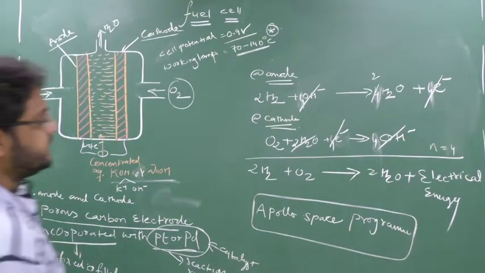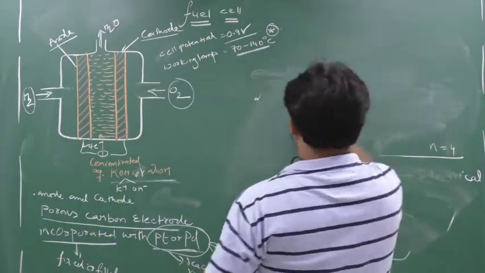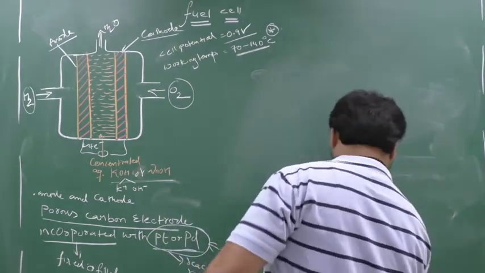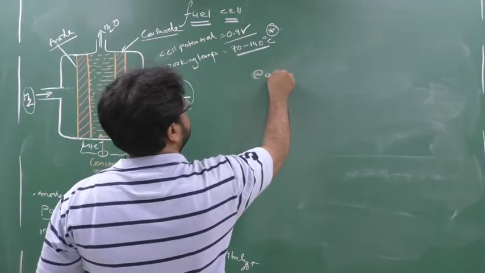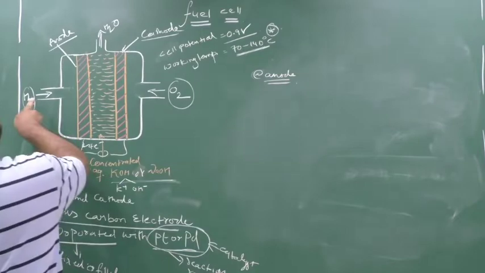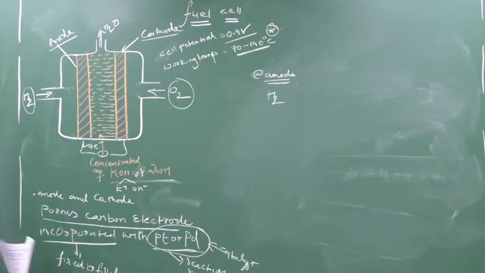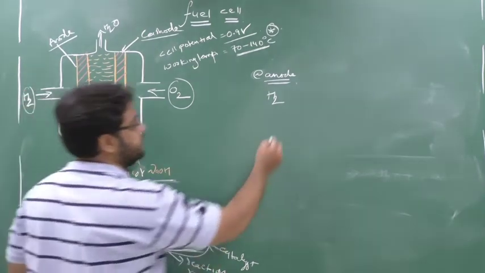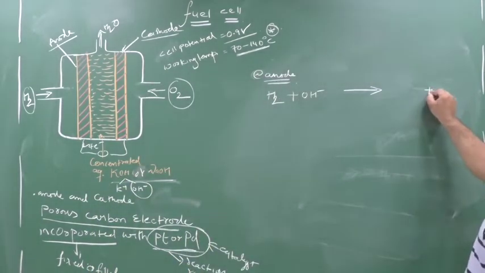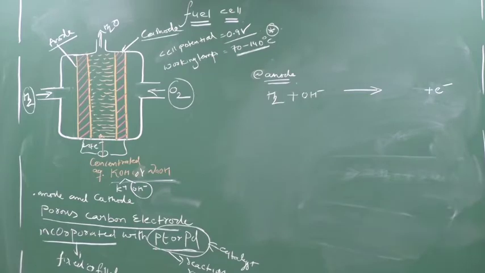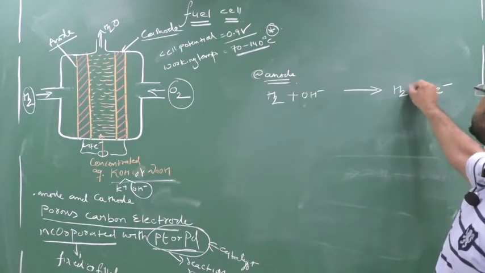See, once more I will write down the anodic and cathodic reaction. Please focus here. So first we will see at anode. At anode, hydrogen will come, and it will enter into the electrolyte solution, and it will meet OH minus, so it will react with OH minus. Clear? Now at anode, electrons will get lost. Now here see how many oxygen are here? 1 oxygen. So you can remember here oxygen is balanced by H2O.